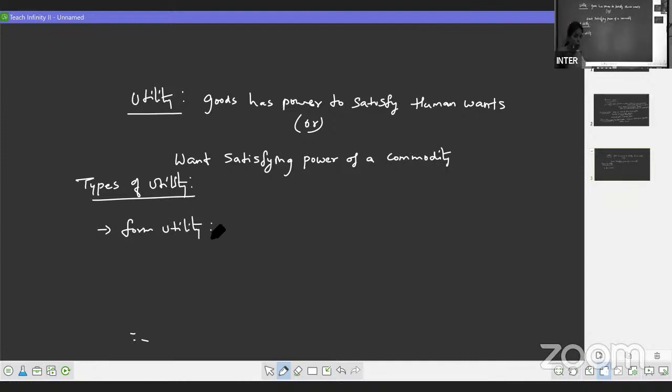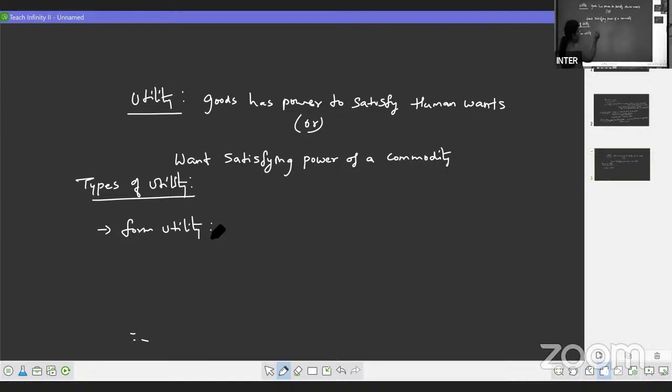When the product changes its shape, size, then we have the utility from that commodity. For example, we have wood. When it is like a wooden block, we don't have any usefulness from that. But when the same wood is converted into a chair or a bench, then we have utility from that.